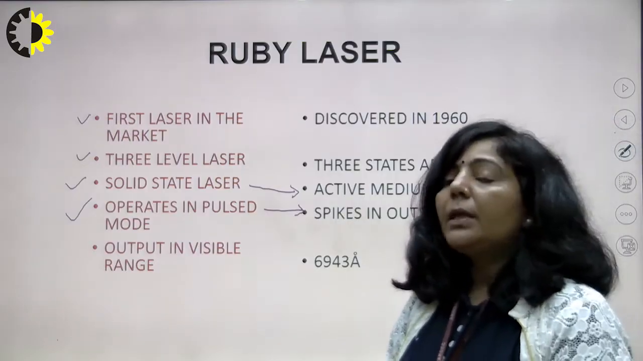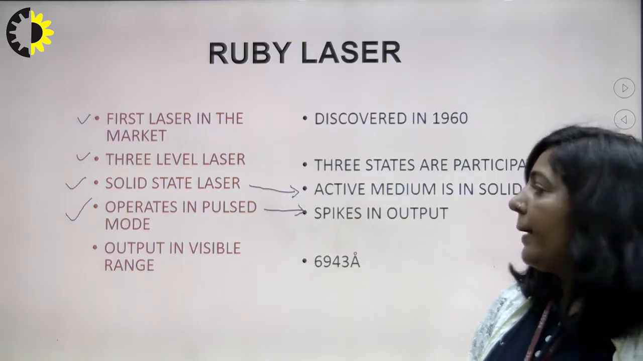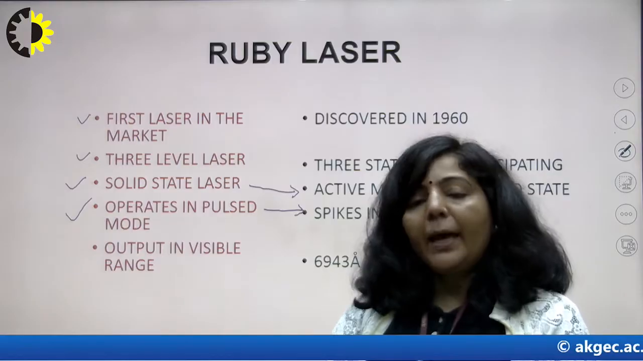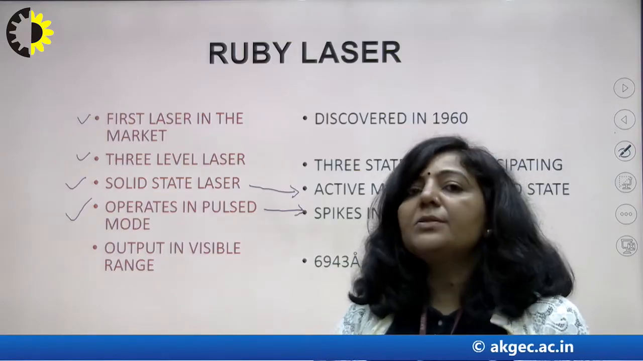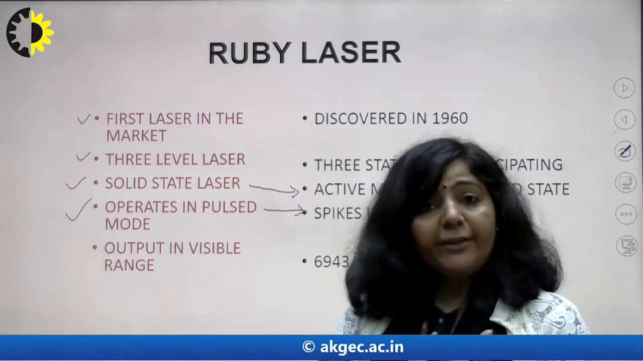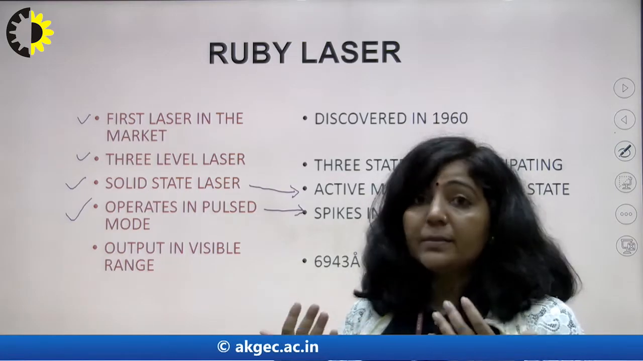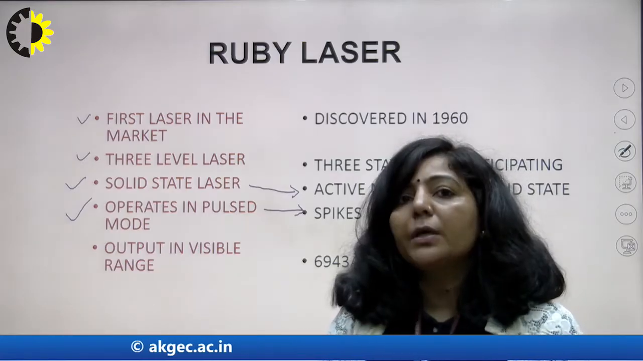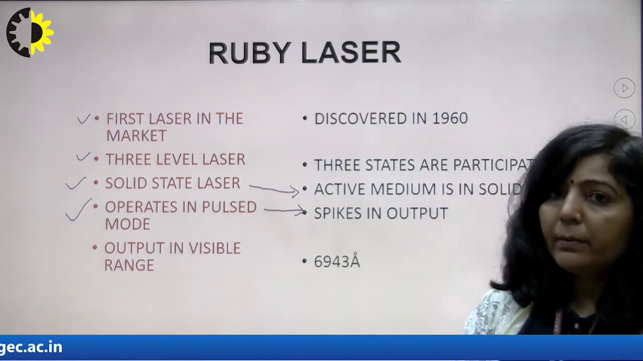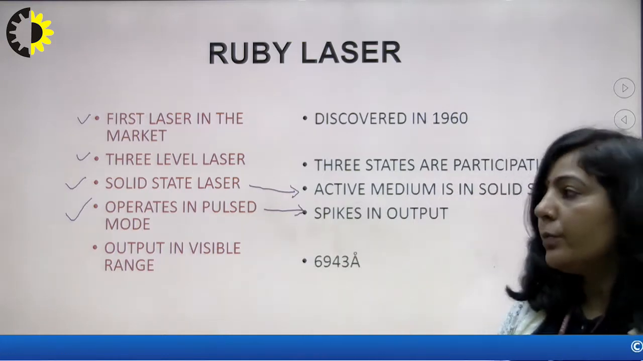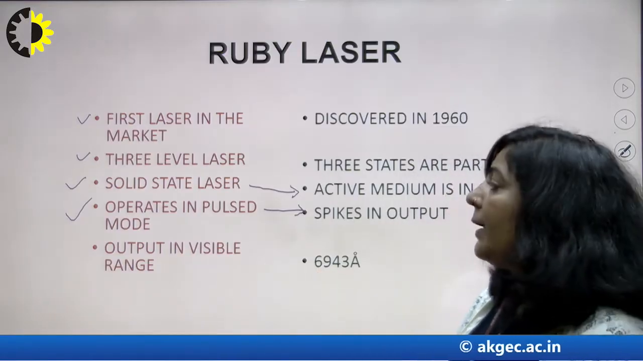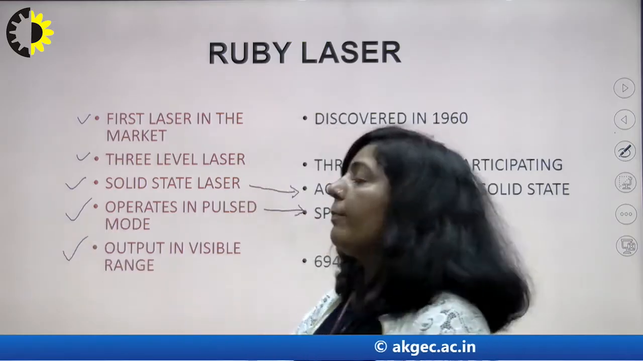The next point is the output of Ruby laser. That output is in the visible range of the electromagnetic spectrum. As you know, human eyes are sensitive only to a small part of the electromagnetic spectrum. Roughly, the wavelength range which our eyes can perceive is from 4000 angstrom to 8000 angstrom. Since the output photons have a wavelength of 6943 angstrom, the output is in the visible range of the electromagnetic spectrum.